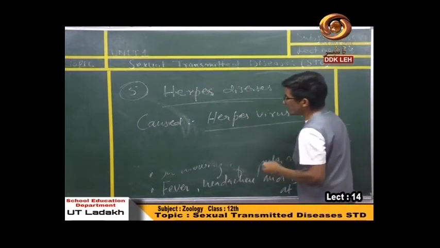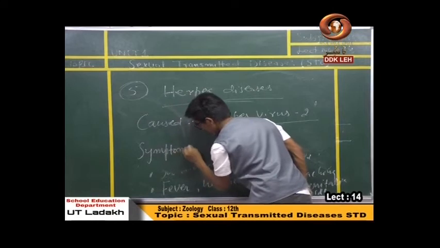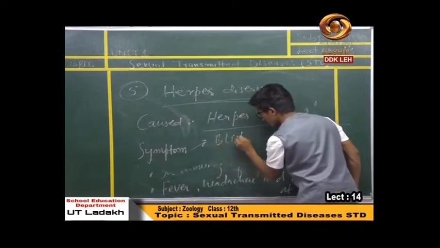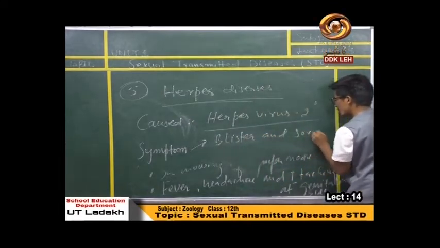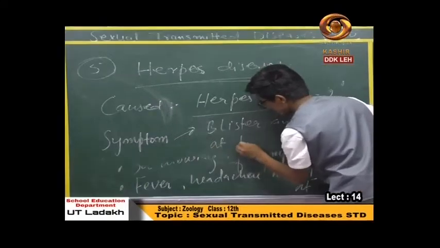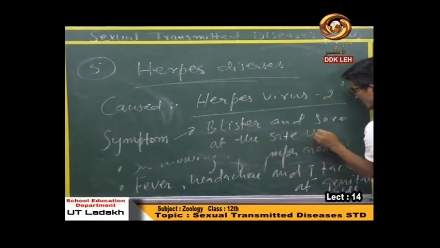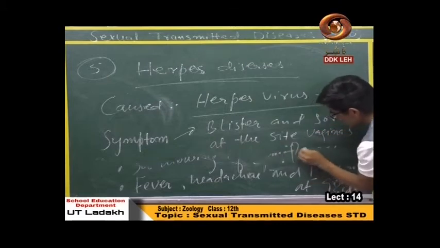The symptom of this disease is the production of blisters and sores at the site of vagina and penis.